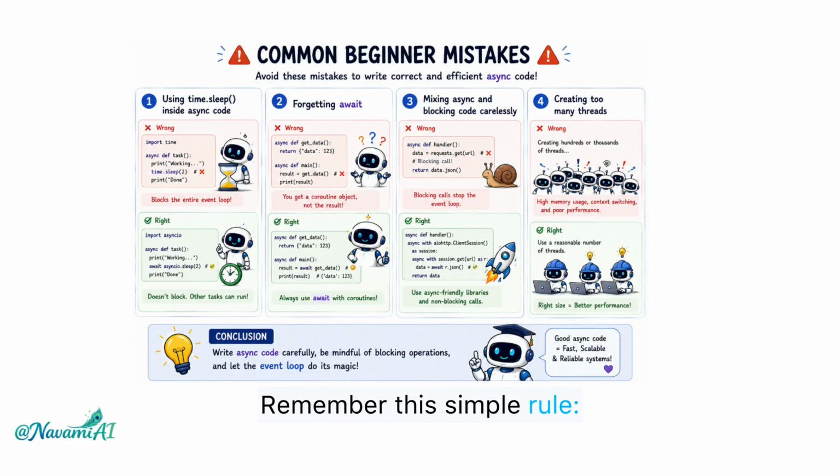Remember the simple rule: don't make a program wait unnecessarily. Let it stay productive while it's waiting. That's the mindset behind modern AI systems and one of the superpowers of an AI agent engineer.